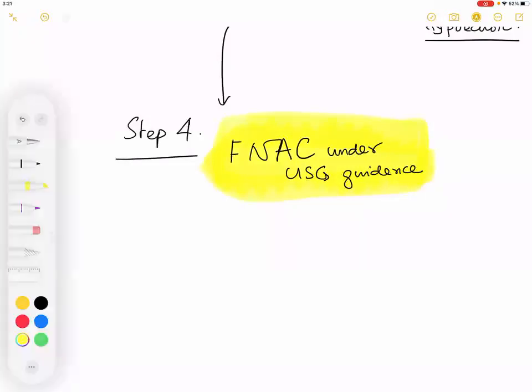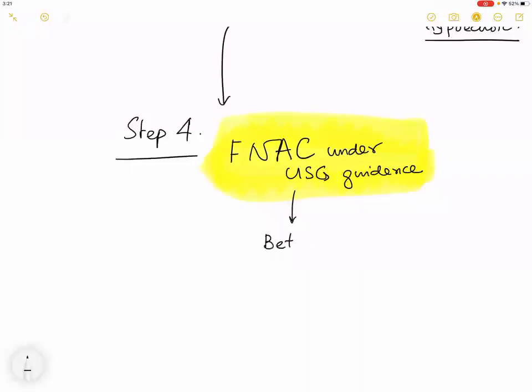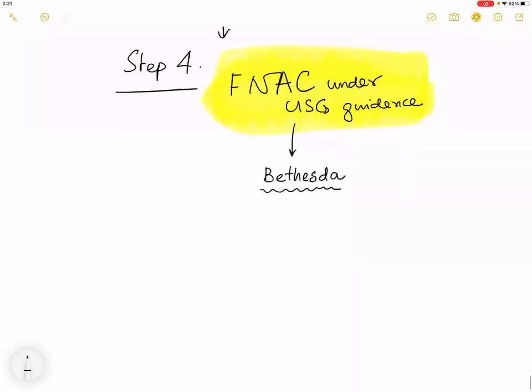And based on the FNAC, how is the FNAC reported? Bethesda. Okay. And by this time, I hope you know what is Bethesda 1, Bethesda 2, Bethesda 3, Bethesda 4, Bethesda 5, Bethesda 6.